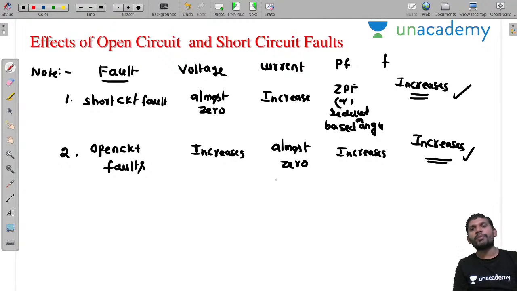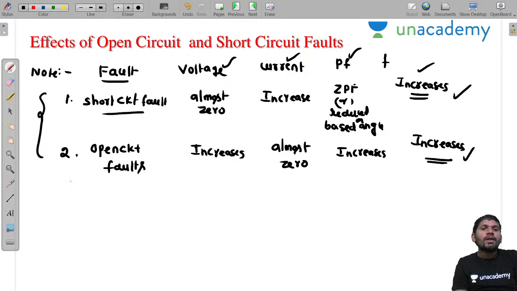Okay, that is the point to remember. These are the observed effects of open circuit and short circuit faults. Because of short circuit faults, voltage is almost zero, current increases, power factor reduces, but frequency increases. Under open circuit faults, voltage increases but current is zero, the power factor increases because system voltage increases, and frequency also increases. These are the observed effects of open circuit and short circuit faults.